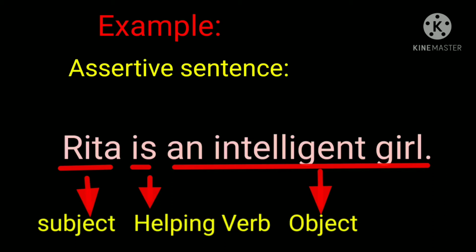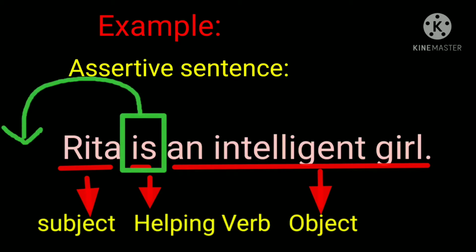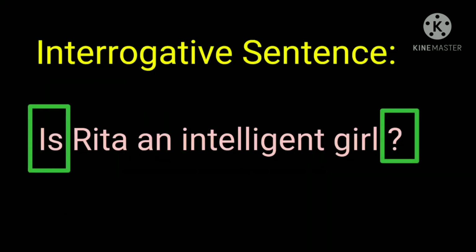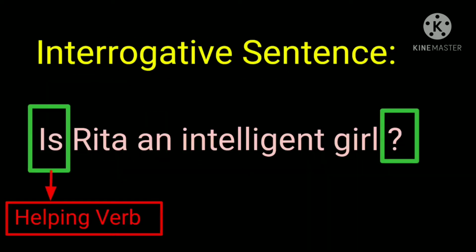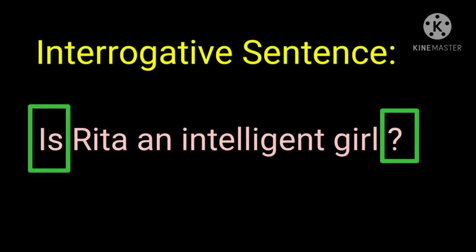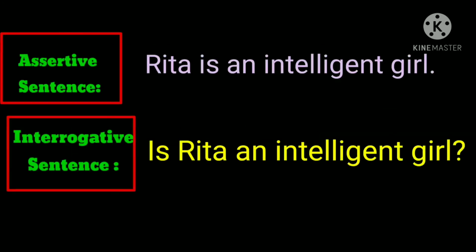To change it into interrogative sentence, you have to bring the helping verb at the beginning of the sentence, and at the end of the sentence put a question mark. Your sentence will look like this. Is Rita an intelligent girl? Question mark. So this way you will change an assertive sentence into interrogative sentence.